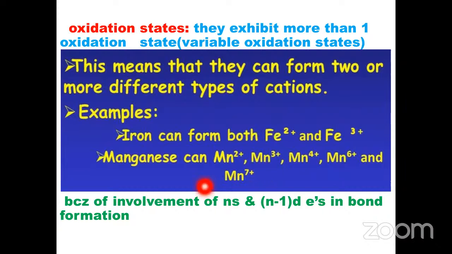Why do these exhibit variable oxidation states? Because of the involvement of the d subshell electrons and the outermost shell ns electrons in bond formation. That is the reason most of the transition elements exhibit more than one oxidation state.